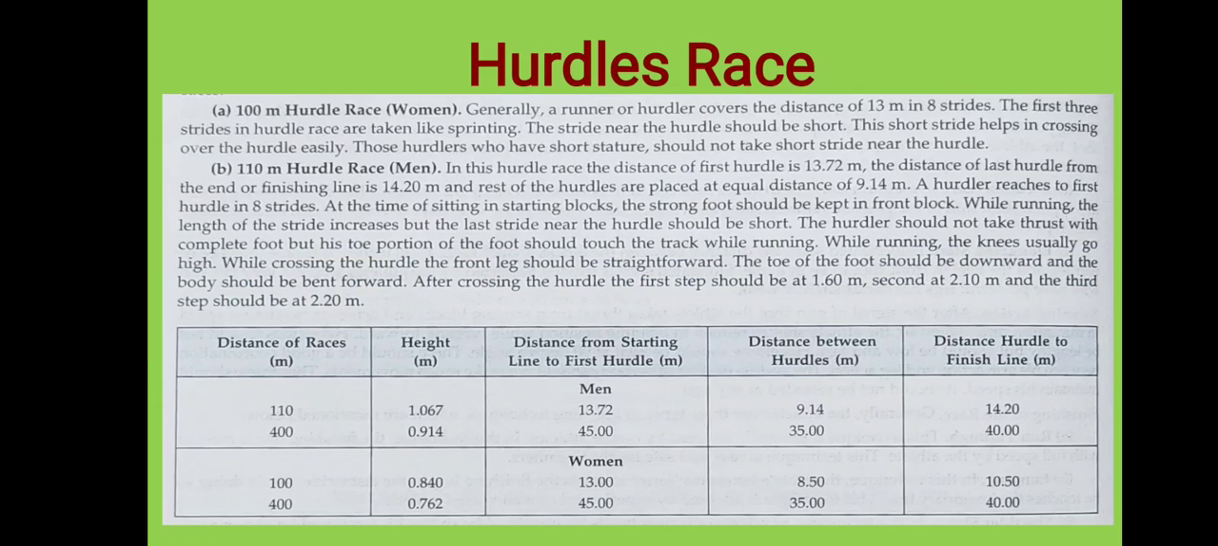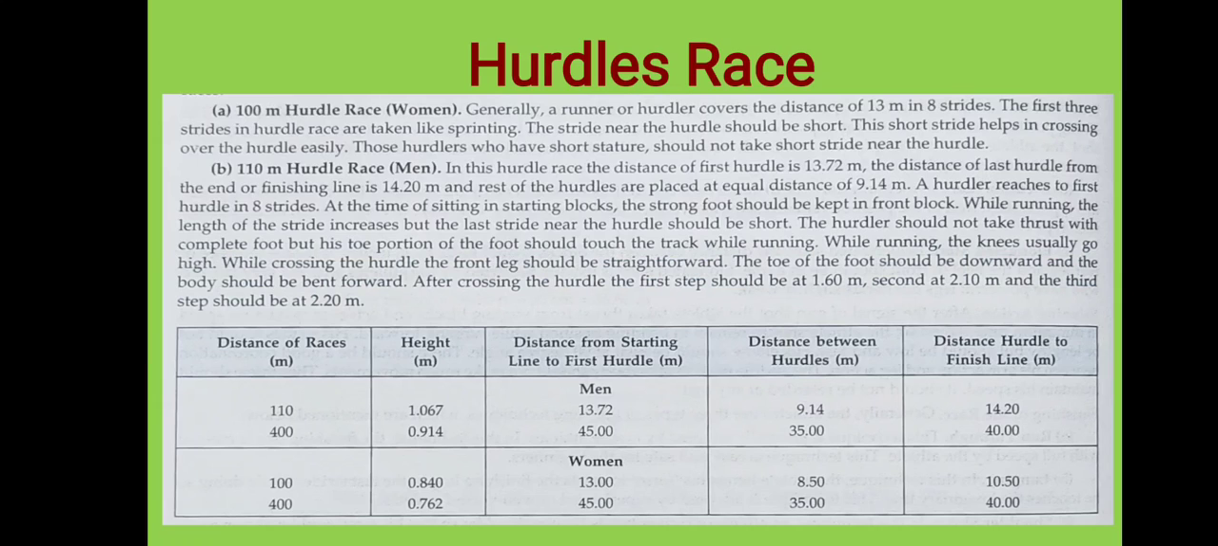When we talk about the hurdle race, it is the 100-meter hurdle race for women and the 110-meter hurdle race for men. Hurdle race is of two kinds, one for the men and another for the women. For the women it is 100 meters, whereas for the men it is 110 meters. Generally, a hurdler covers a distance of 13 meters in 8 strides.